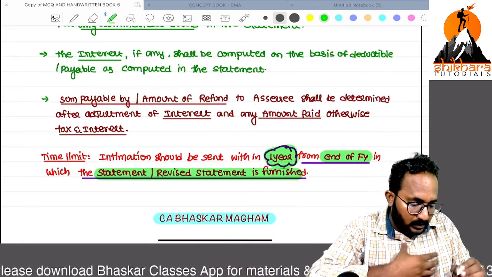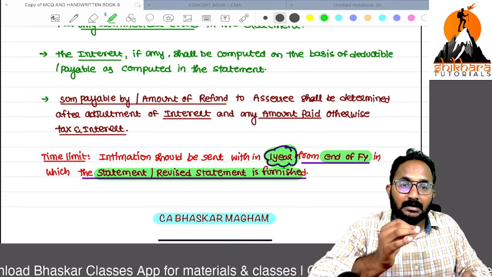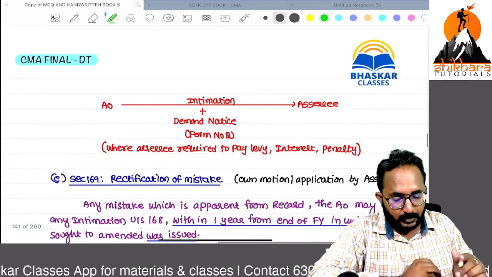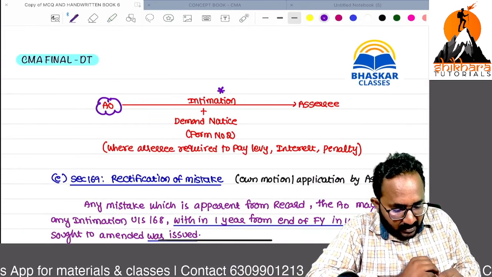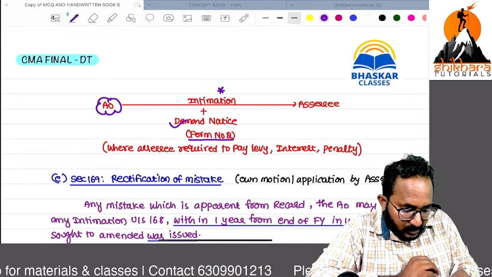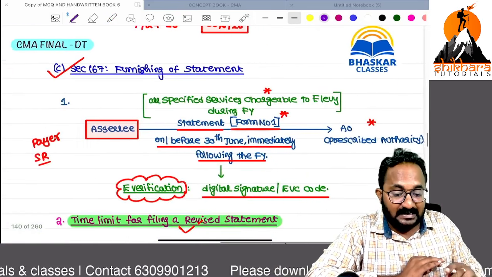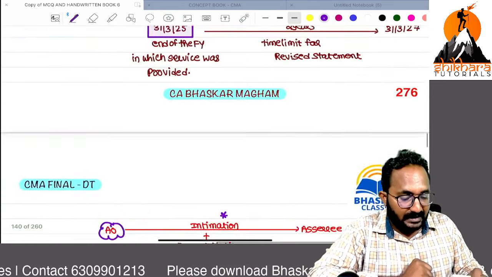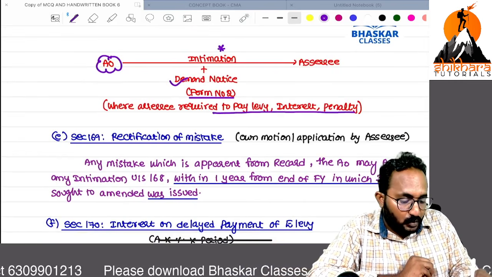After filing of the statement or revised statement, from the end of the financial year, within 1 year, the assessing officer should send the intimation. This is the only point. The AO should send the intimation along with the demand notice. What is the form number for the demand notice? Form number 2. Form number 1 is required for furnishing the statement. Next, the demand notice they can give in form number 2.